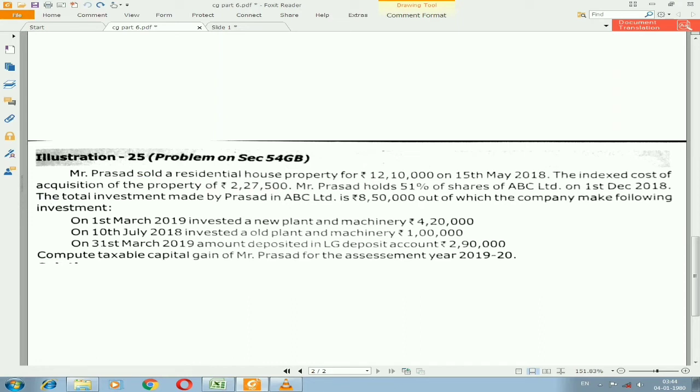Mr. Prasad holds 51% of shares of ABC Limited on 1st December 2018. So he had made the total investment, that is 8,50,000 in ABC company. The company has used that amount for three different purposes. They have already given the purpose also. First, let us check the conditions.